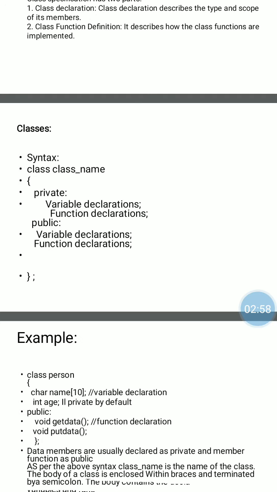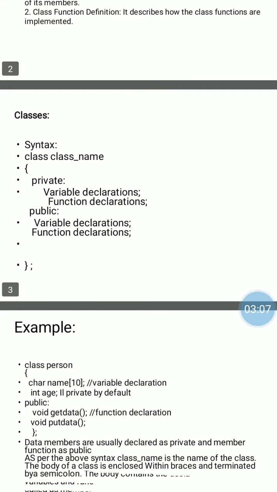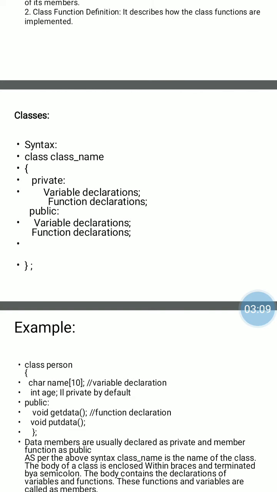Check here: private, public, protected are all access specifiers. There are three access specifiers in C++.